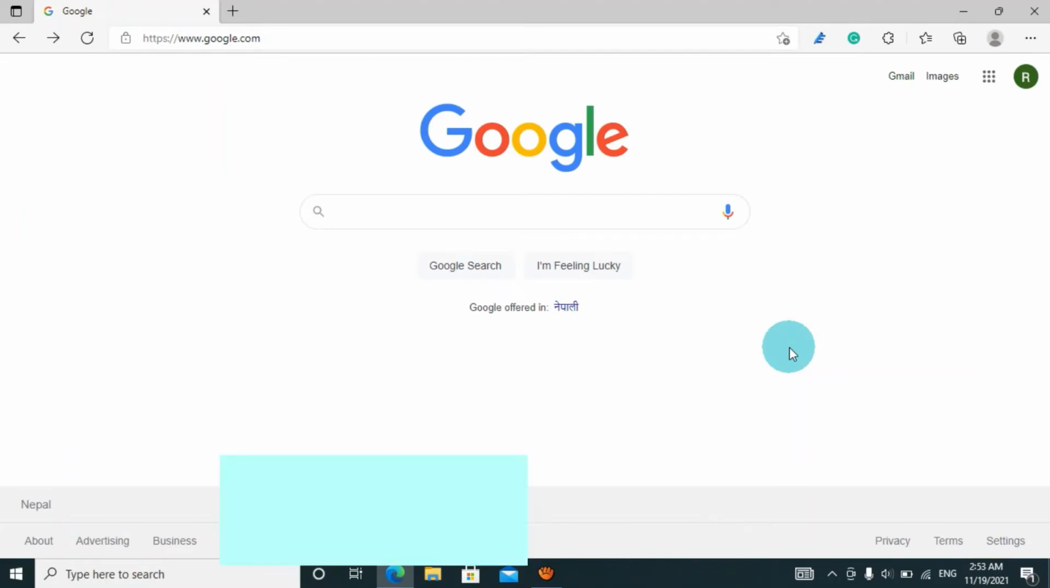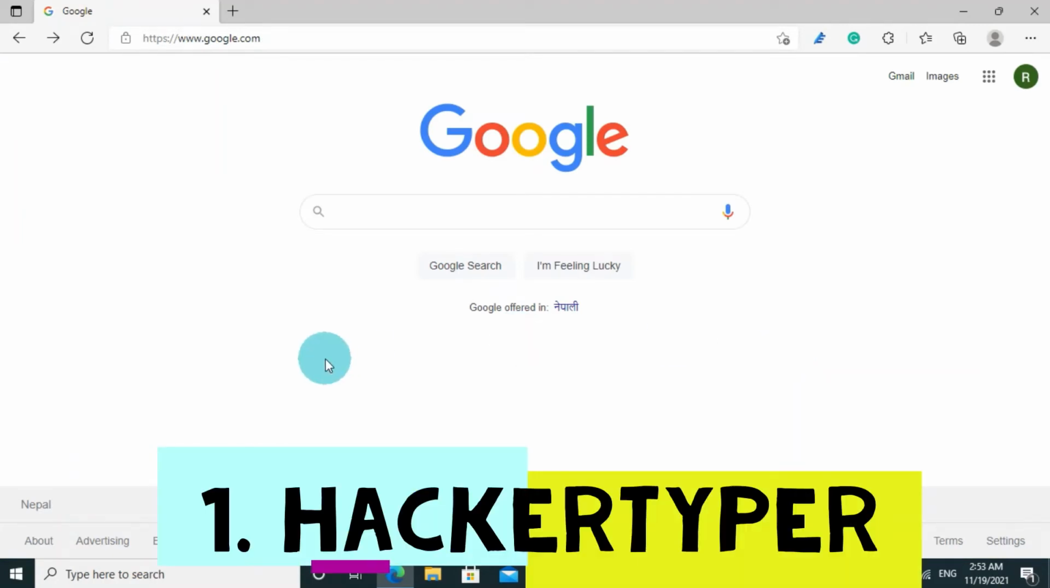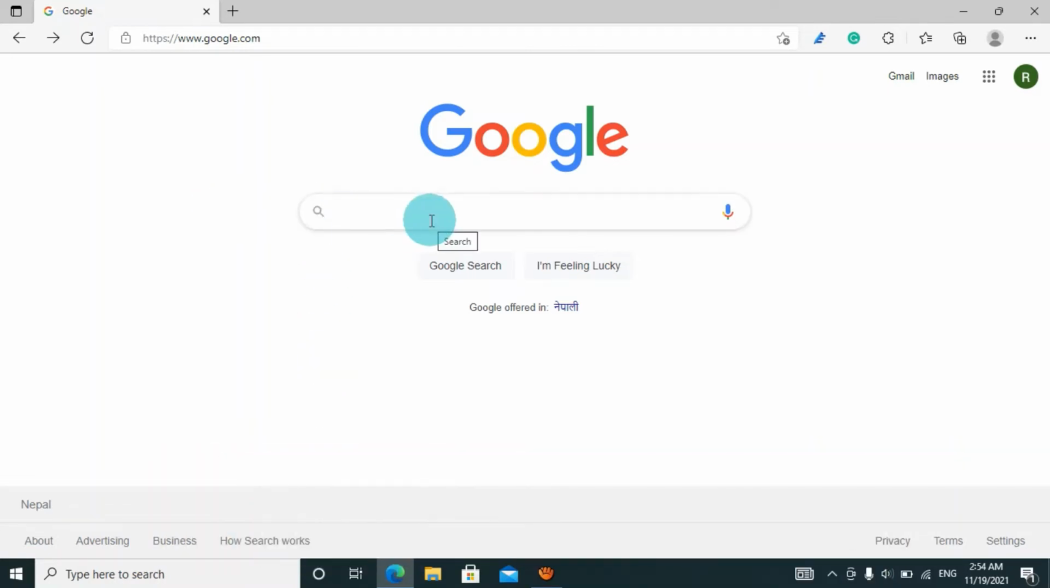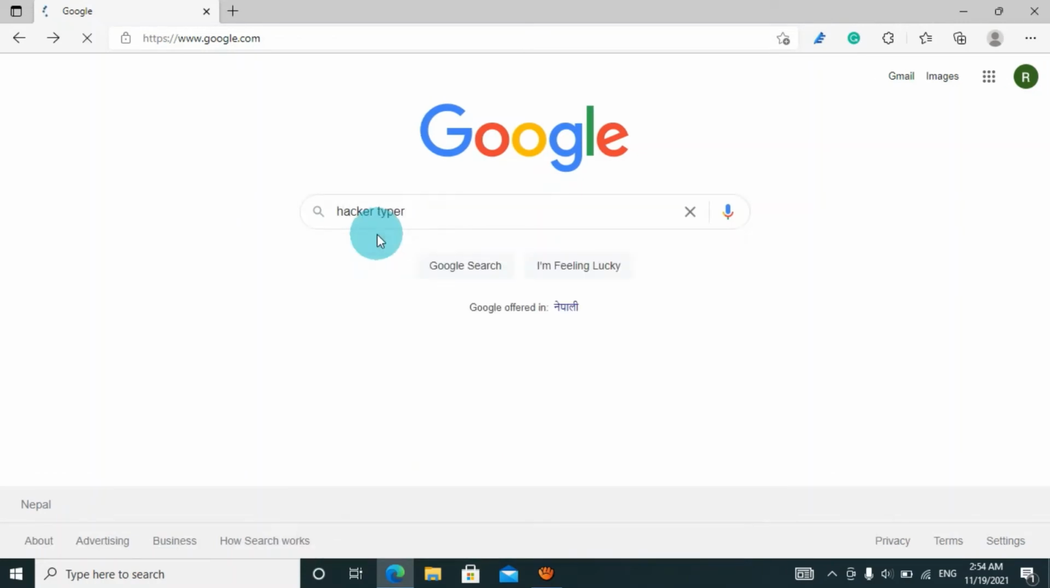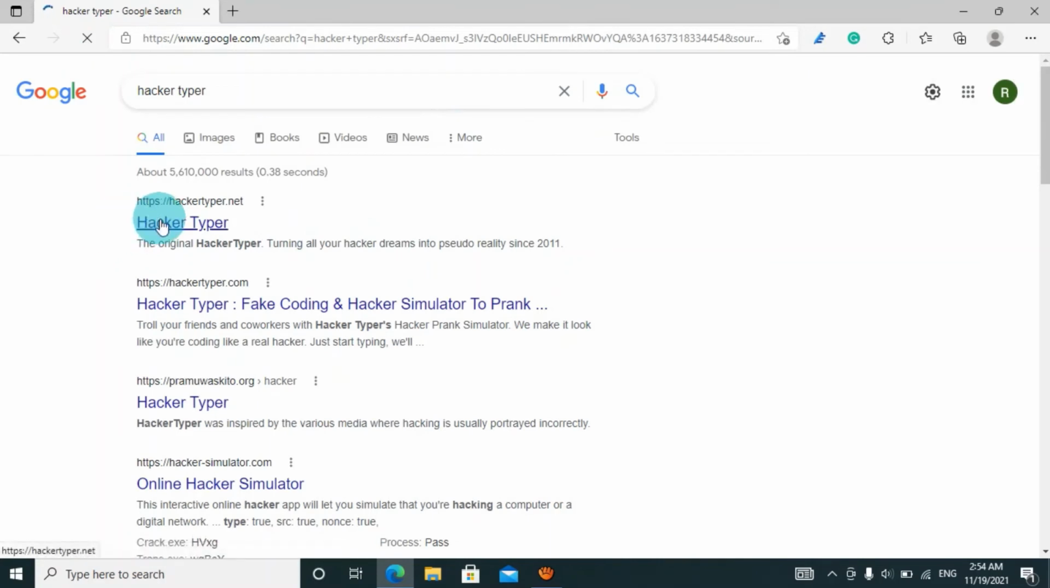The last but not least is our top 1 amazing website for fun. To access it on your browser, you have to search for Hacker Typer. So Hacker Typer, what is it and what does it do? It is just mind-blowing. You can even search in your web browser directly hackertyper.net and you can come to this interface.